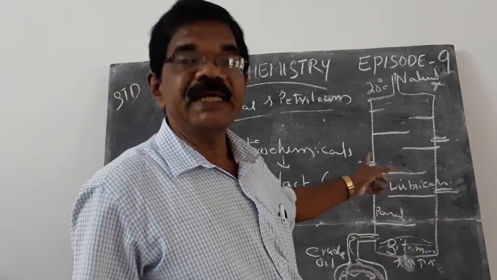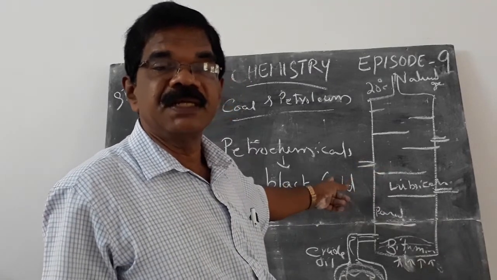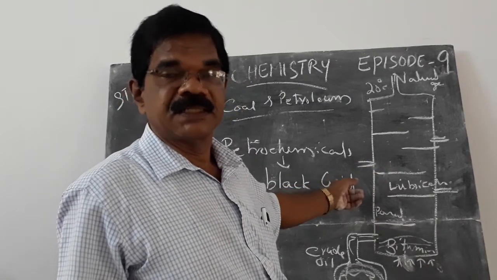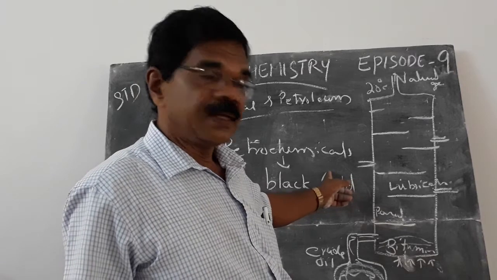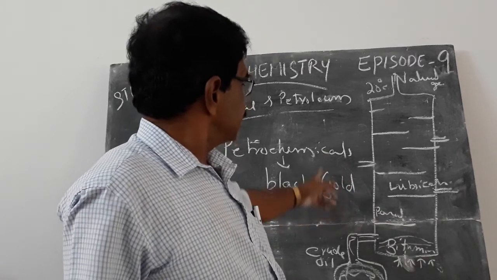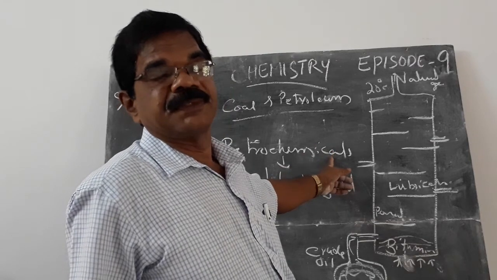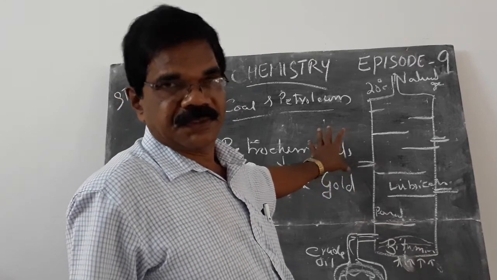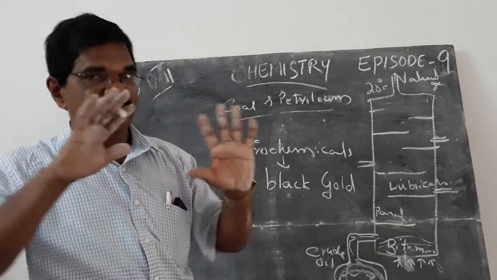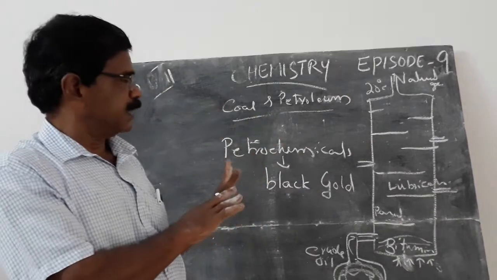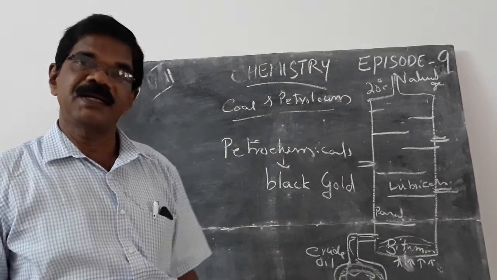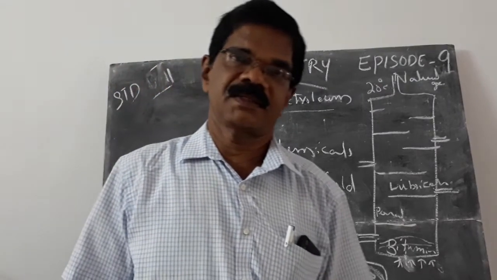The hydrogen obtained from petrochemicals is used for the production of different kinds of fertilizers. It is also used for the production of many perfumes, dyes, etc. Because of the vast usage of petrochemicals, it is called black gold.